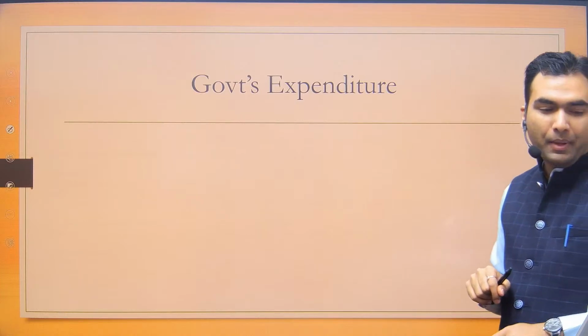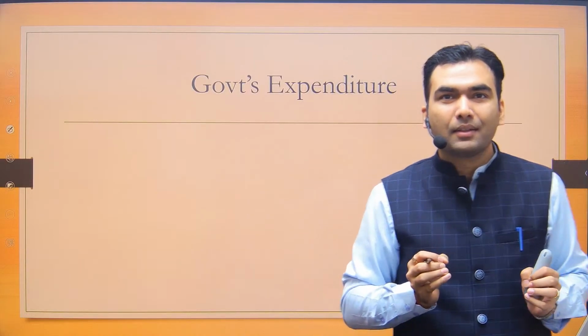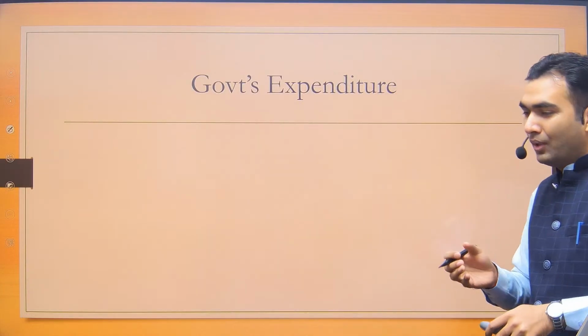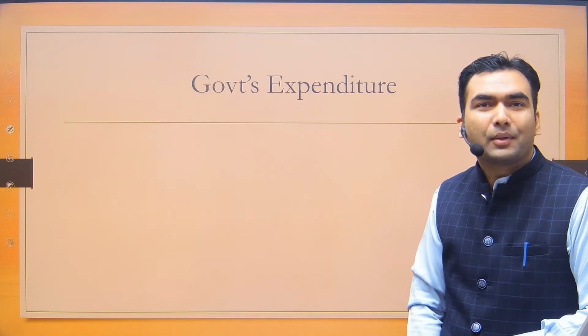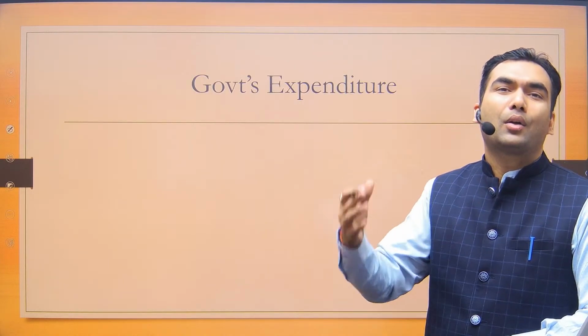Now we shall come to this part. What is the expenditure and what is the income? That's the crux of the budget. Okay, one more thing: this was an interim budget. So this was less of a budget, more of a report card of the government.